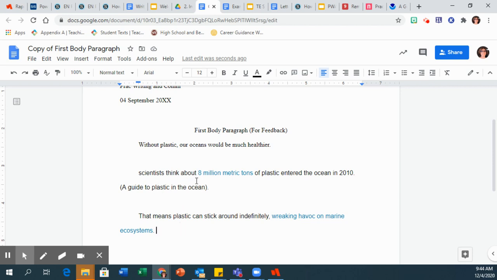So scientists think about 8 million metric tons of plastic entered the ocean in 2019. Do I like that first, or do I want to talk about how plastic is sticking around forever? So I need to decide what I like better. Either way would work, but I want to make sure I've got it in the order I want. Then all I need to go back and do is add the in-between stuff, right? Without plastic, our oceans would be much healthier.